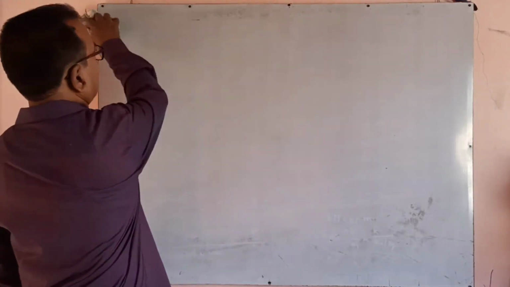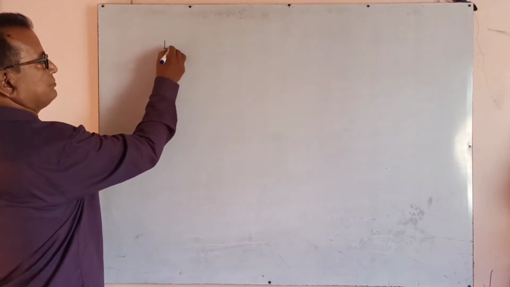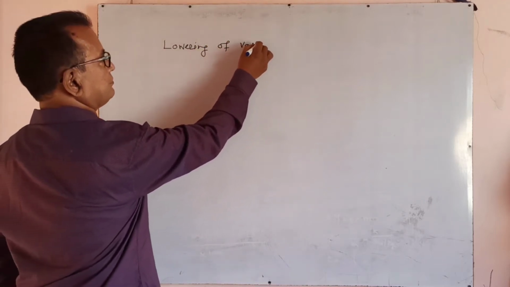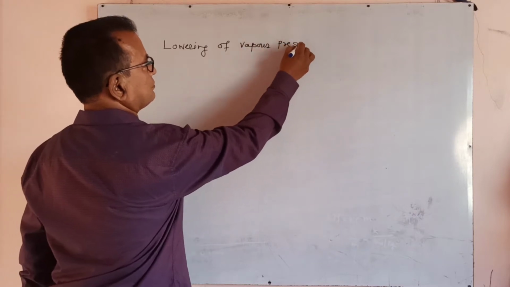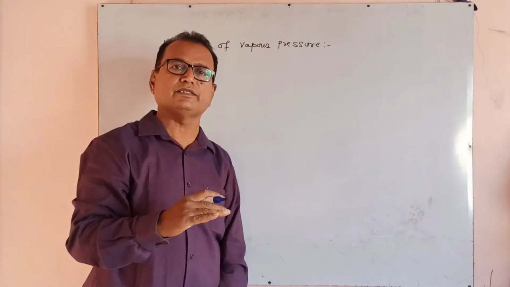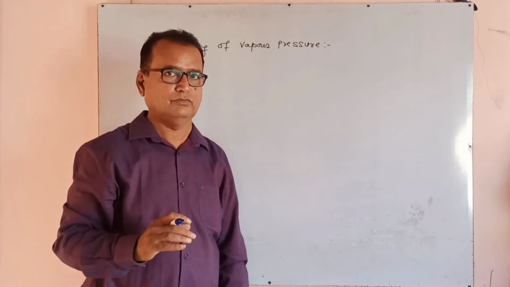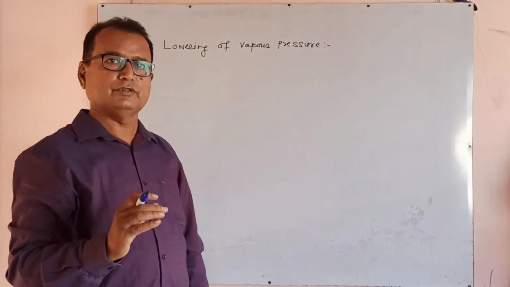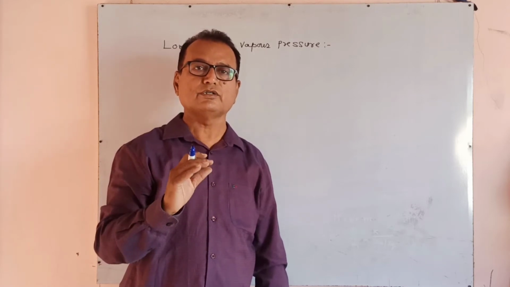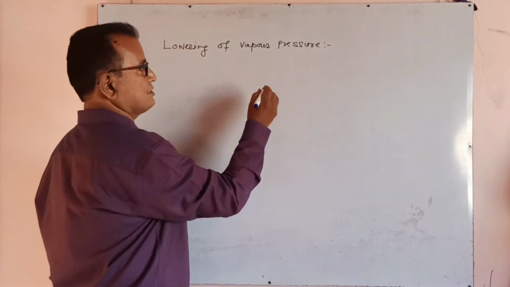Lowering of vapor pressure. The pressure which arises from the vapors of a volatile solvent is vapor pressure. If a volatile solvent contains a non-volatile solute, then all the non-volatile solutes are placed